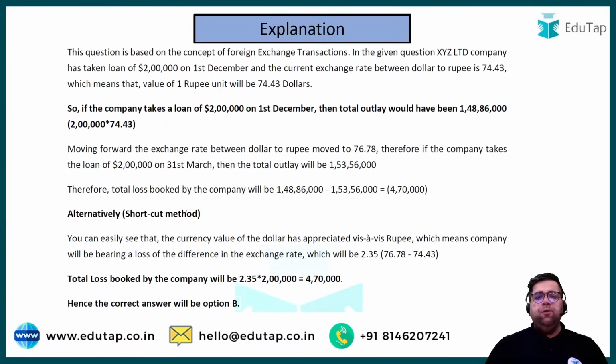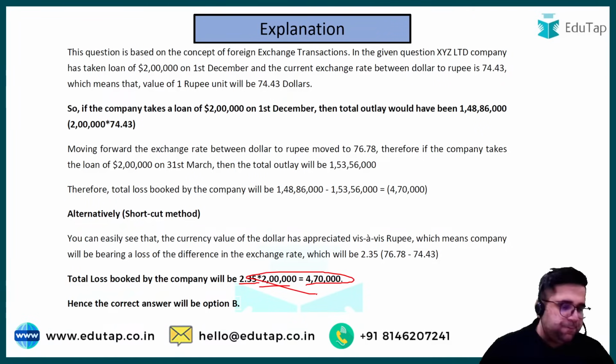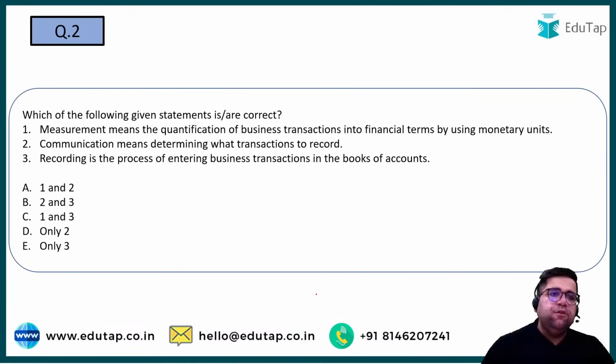Simple. The exact difference was 2.35, multiplied by the loan amount. So 4 lakh 70 thousand. As simple as that. Moving forward to the next one. Question number 2.